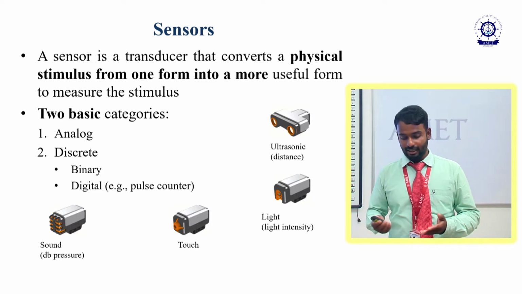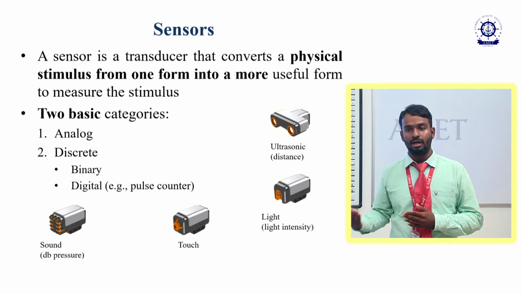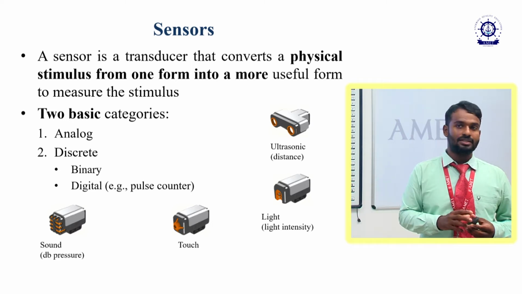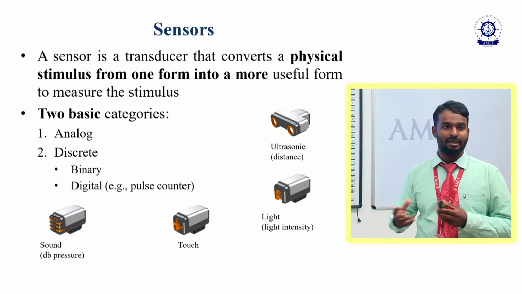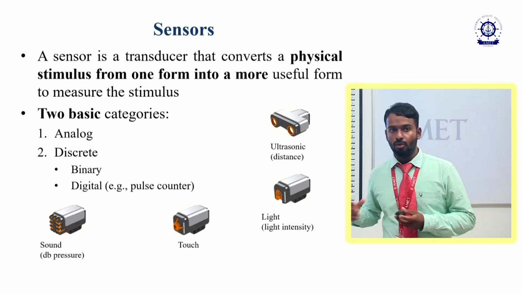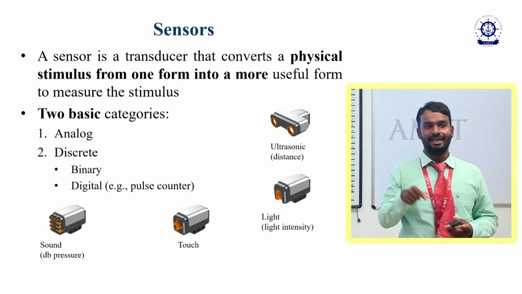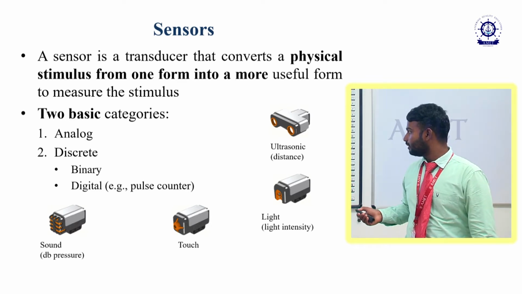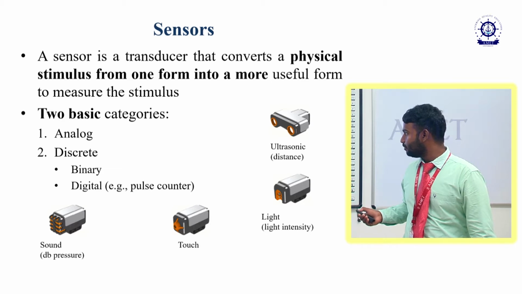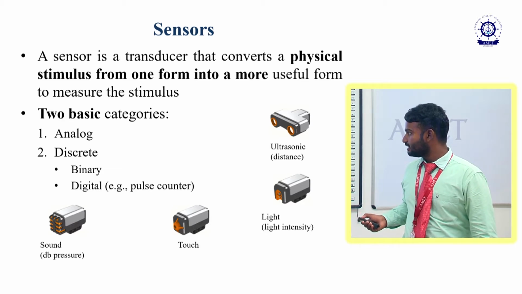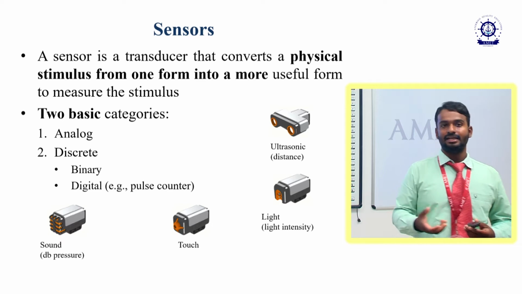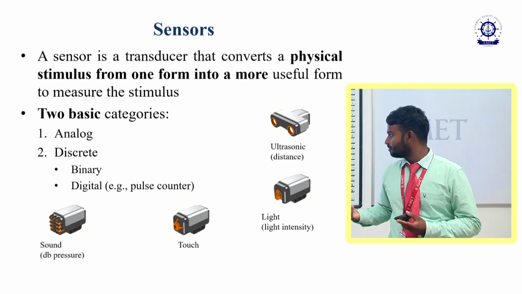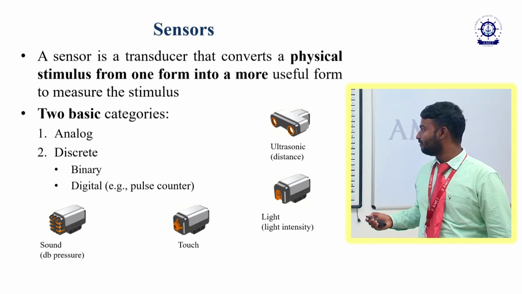Discrete sensors: how it is analog and how it is discrete. In olden days we had measurements only in the form of analog. Analog means there is a scale followed by a pointer needle, so I can get the reading. Then what is discrete? Nowadays we can see all the electronic systems in the world are in a discrete form.